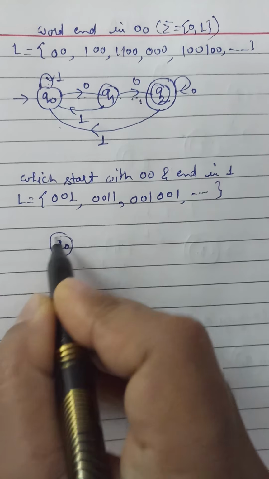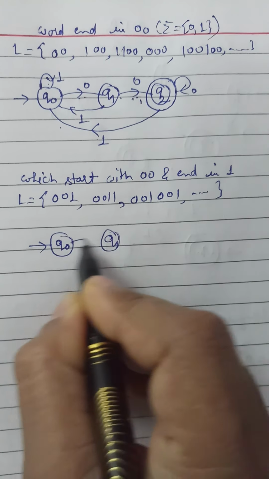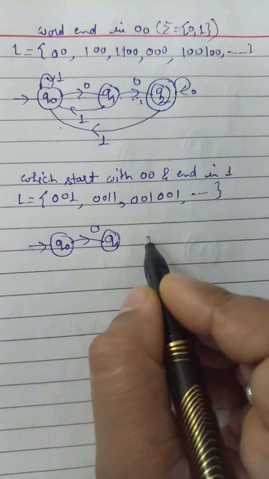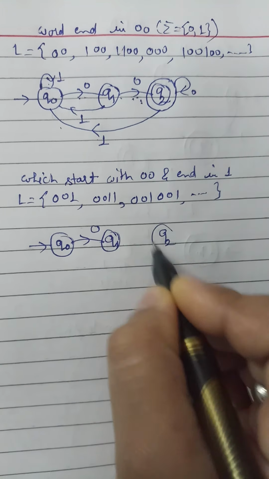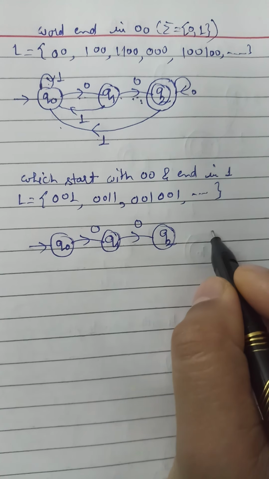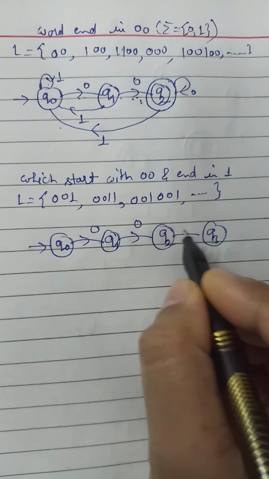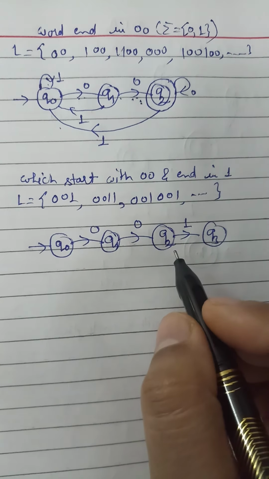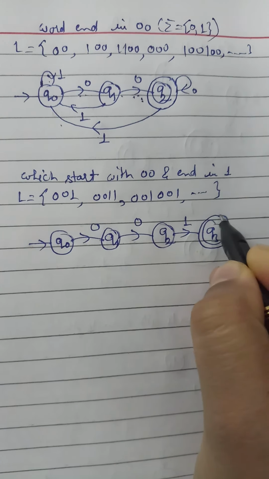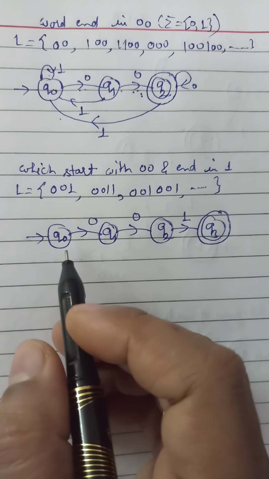We start with initial state Q0, and from Q0 to Q1 we make a transition for 0, because it should start with 00, and from Q1 to Q2 we make a transition for another 0, and from Q2 to Q3 we make a transition for 1, because it should end in 1. So we make Q3 a final state. The alphabet is the same, 0, 1, so we take care of the rest of the transitions.